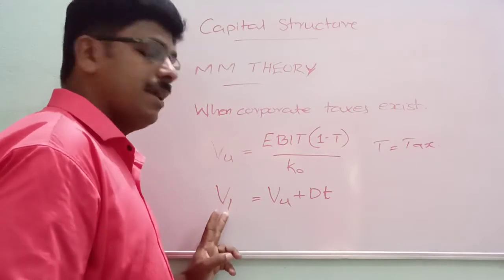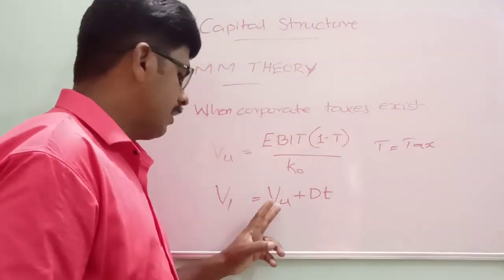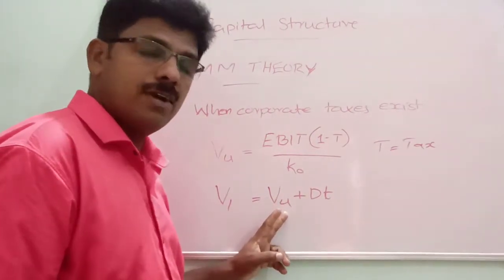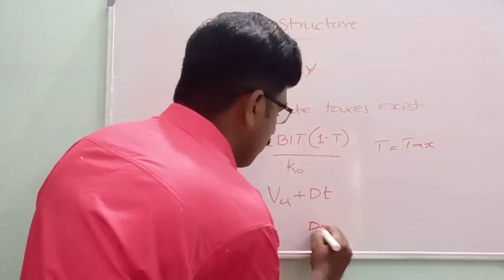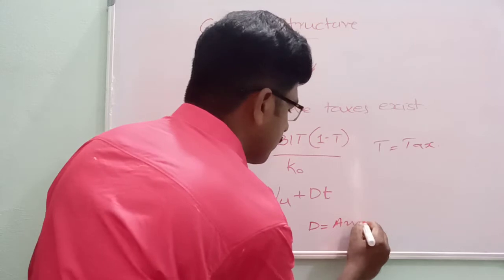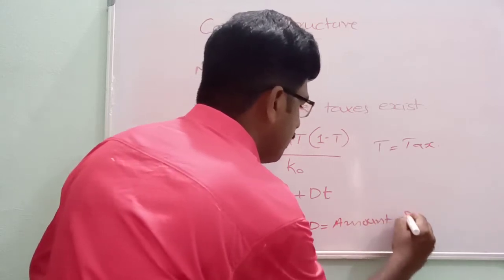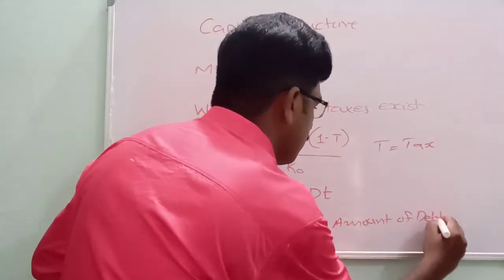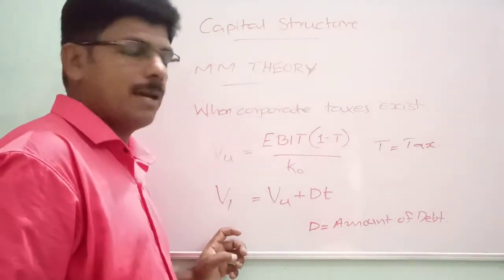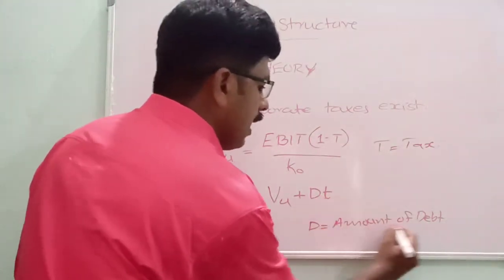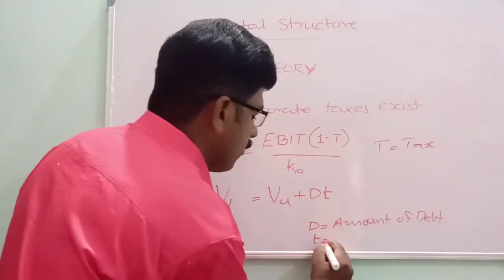Here VL means value of levered firm, VU means value of unlevered firm, and D stands for the amount of debt. Levered firm means a firm having debt capital in its capital structure. D stands for amount of debt. T stands for tax rate.